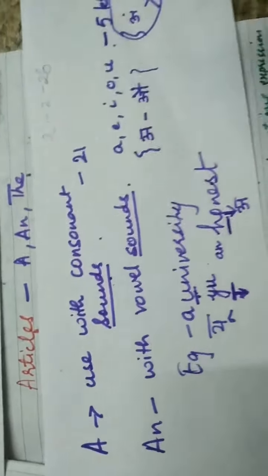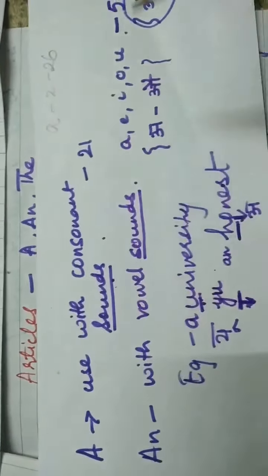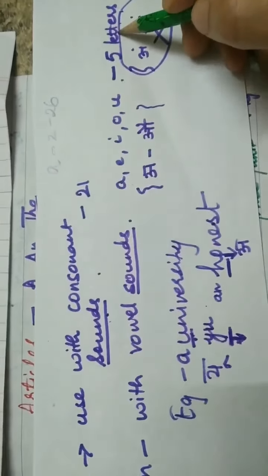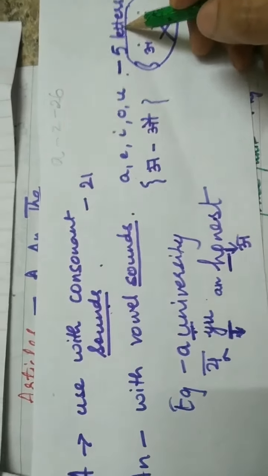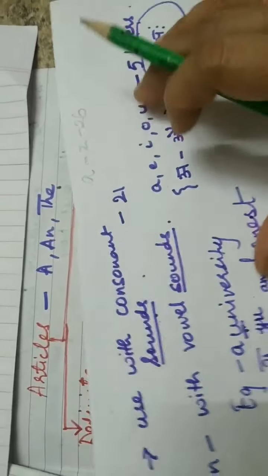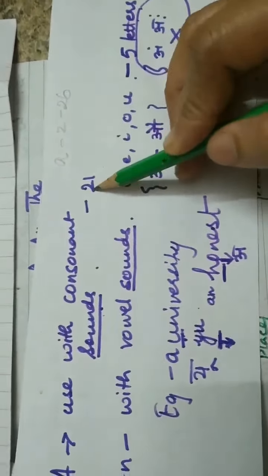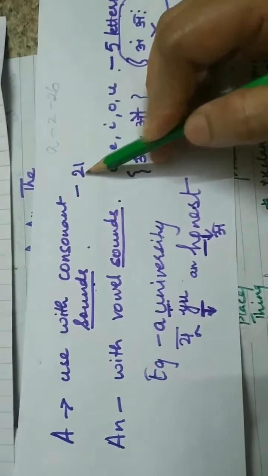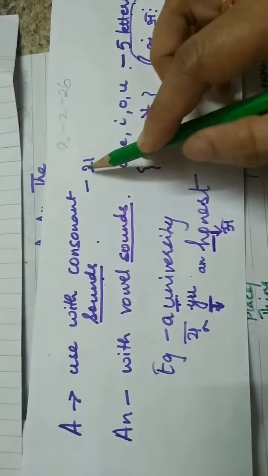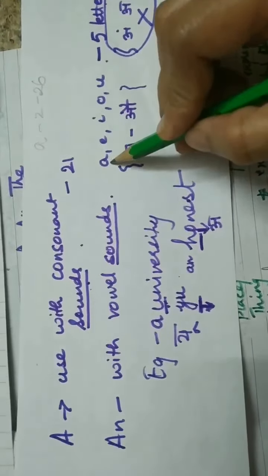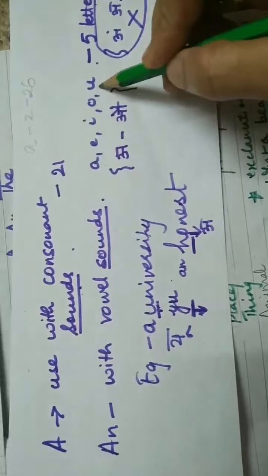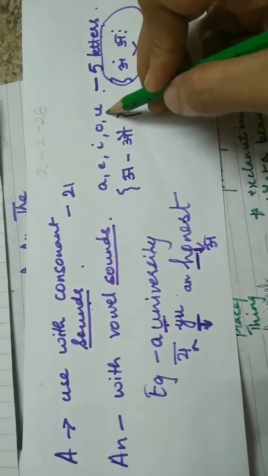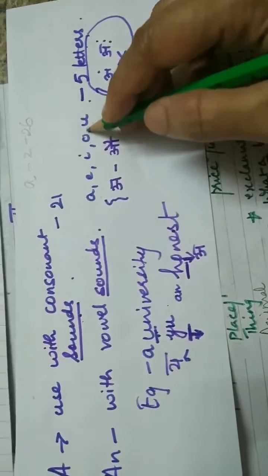Okay. Now, the vowels are A, E, I, O, U. So, these are the 5 letters or 5 alphabets, which are vowels. Now, apart from these 5 alphabets, the rest 21 alphabets are the consonant alphabets. Okay, so these are the vowel alphabets, these are the consonant alphabets. But I am not talking about the letters A, E, I, O, U. I am talking about words which start with the sound of A, E, I, O, U.